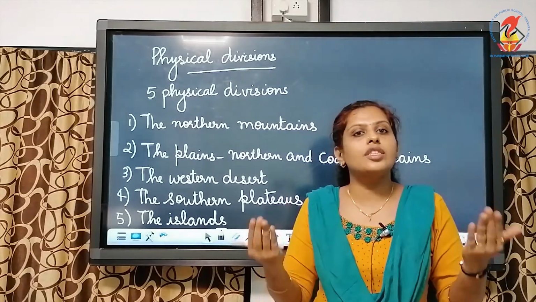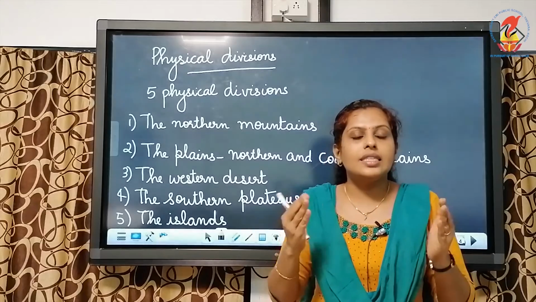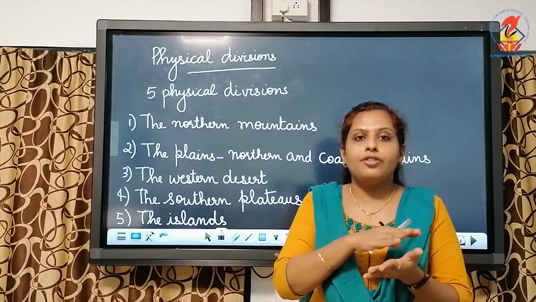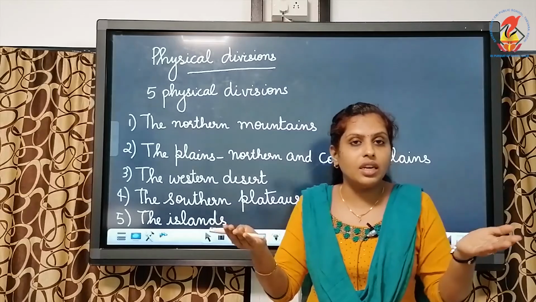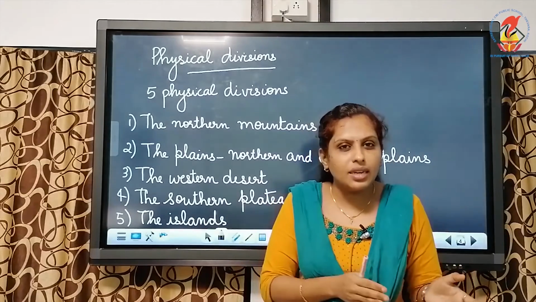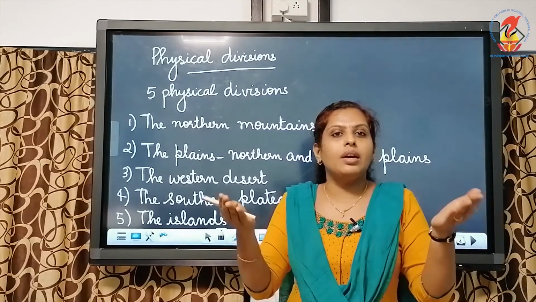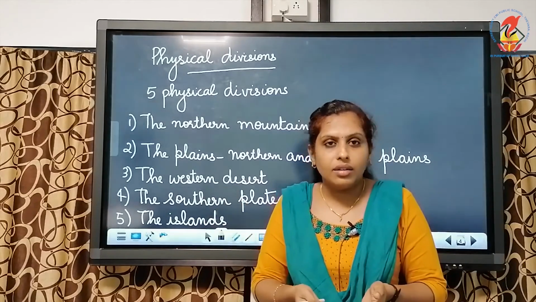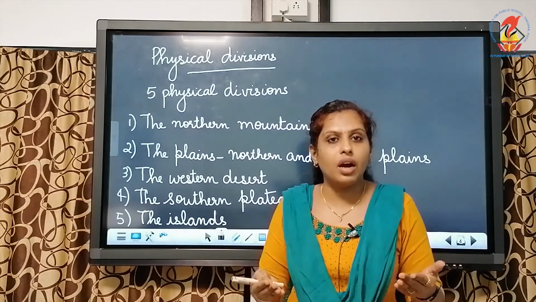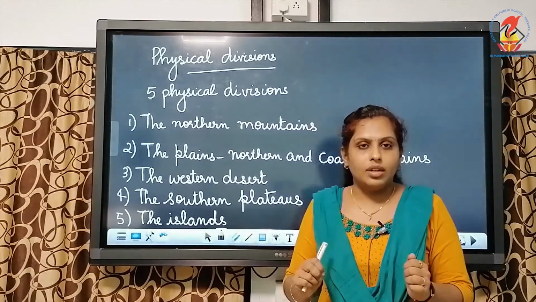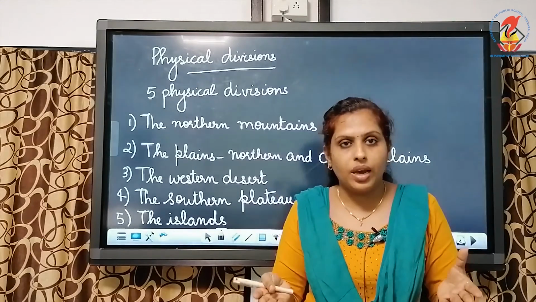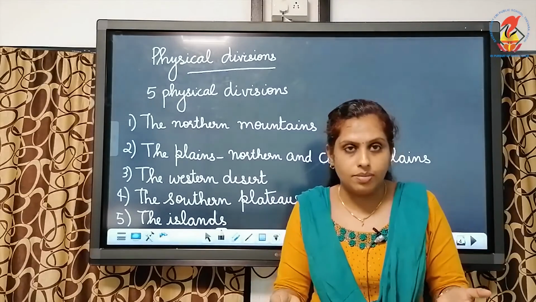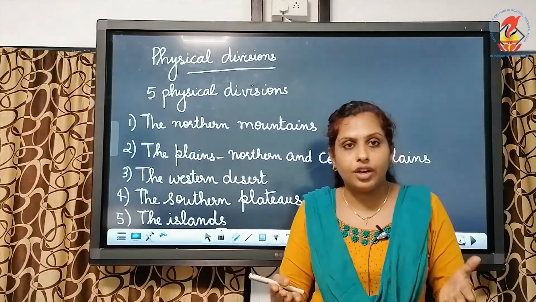The Earth's surface looks different. In some areas it may be flat or plain land, some may be mountainous regions, some may be deserts, some may be coastal areas with water bodies around, and some may be islands. So our Earth's landforms are in different forms.